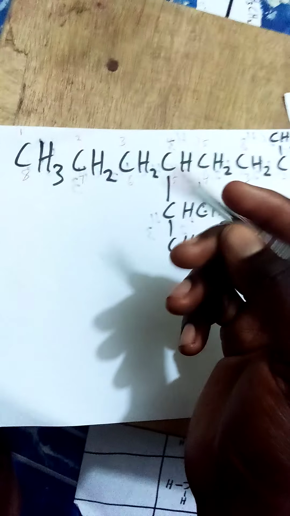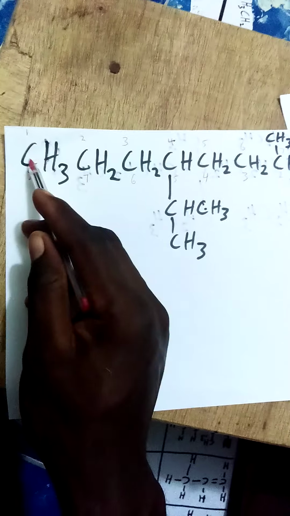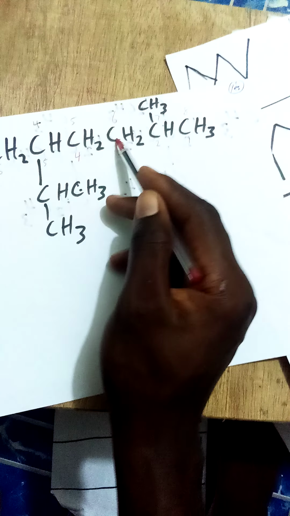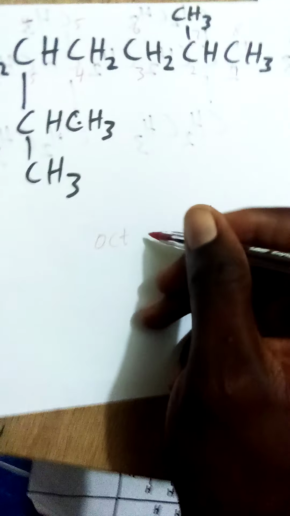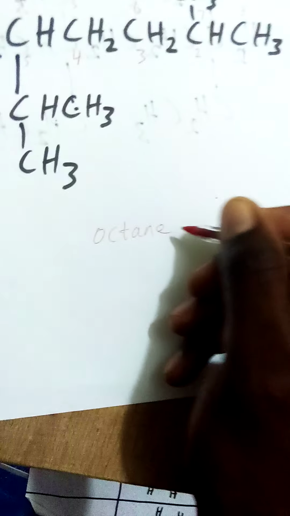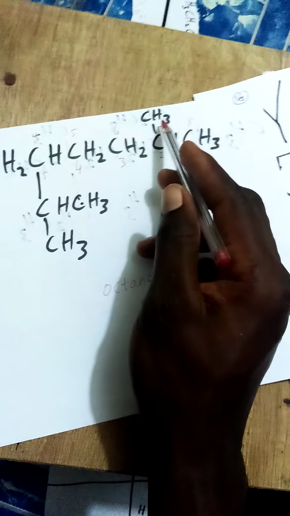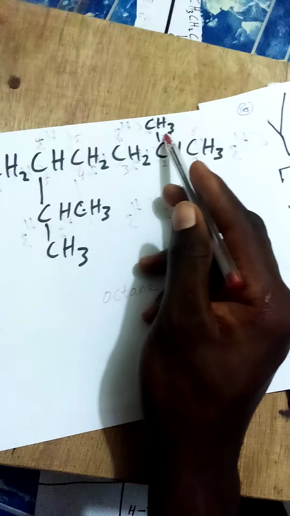And now let's check the longest carbon chain. Let's know the name of the longest carbon chain before we can name the rest of the things. Now this is meth, eth, prop, but, pent, hex, hep, then oct. So this was single carbon bonds, so it's called octane. Now we have methyl. We know this one is methyl.